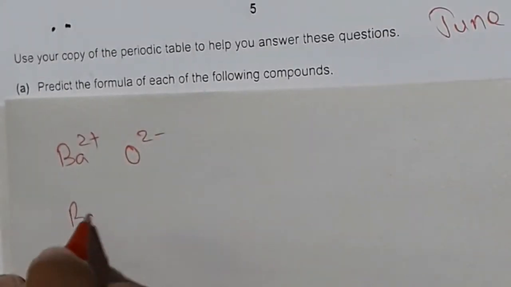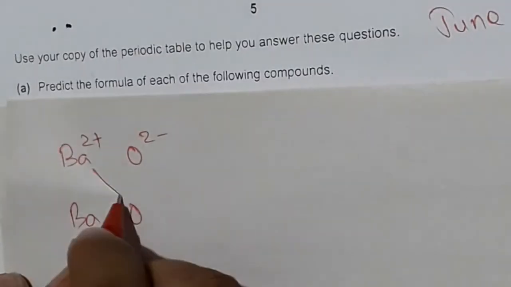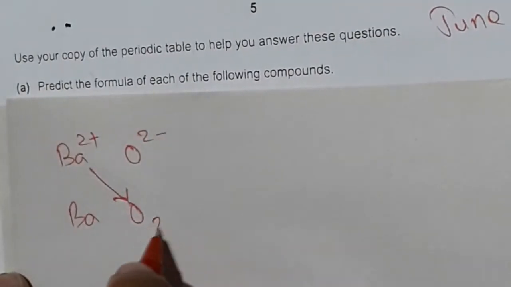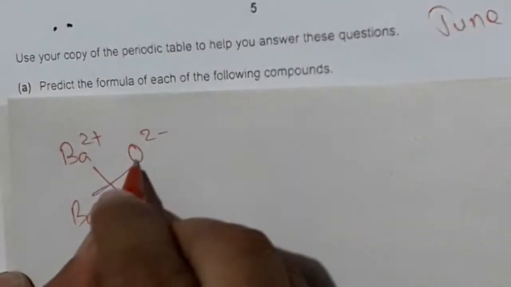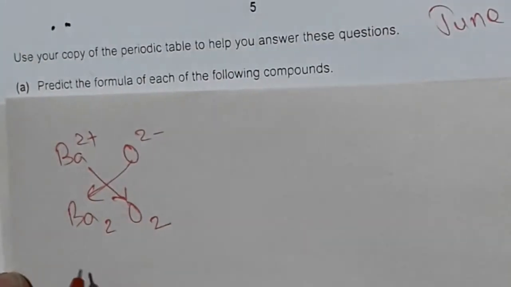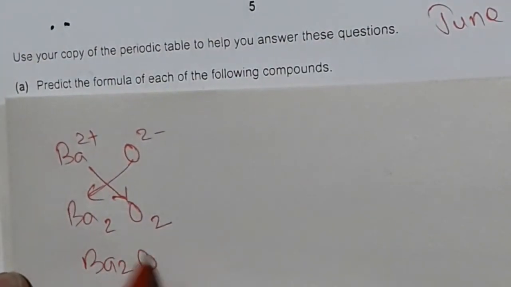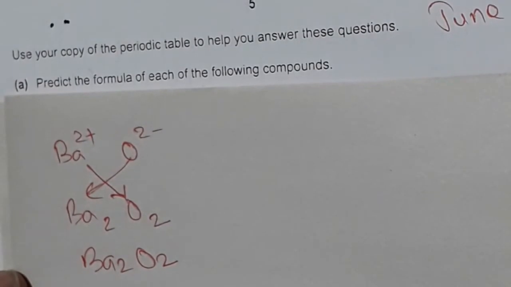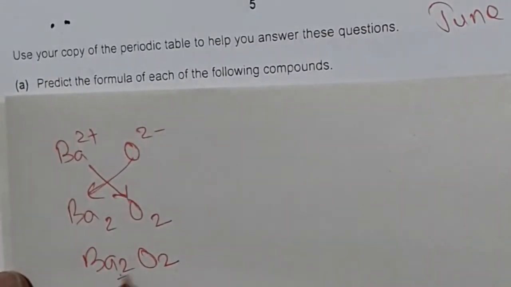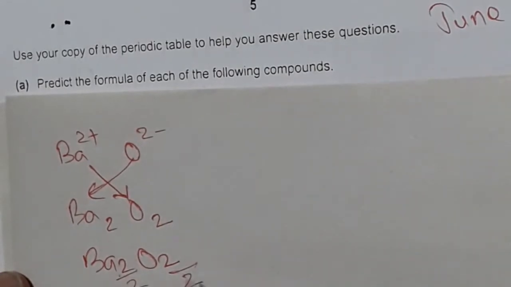So write it again, barium and oxygen. Barium is 2, oxygen also 2: Ba2O2. Here both are the same number, so we can simplify with a common number.